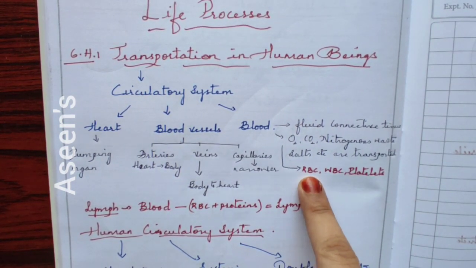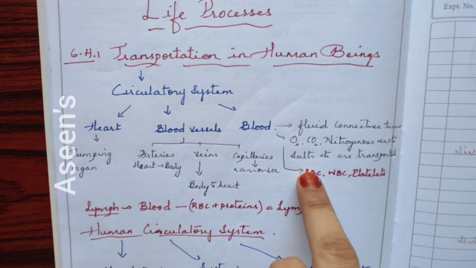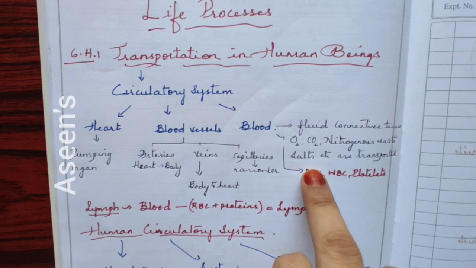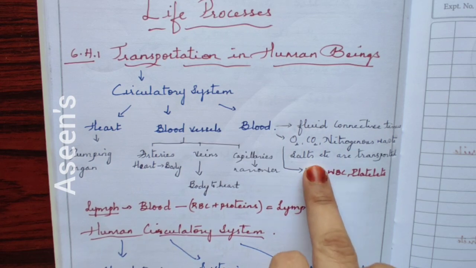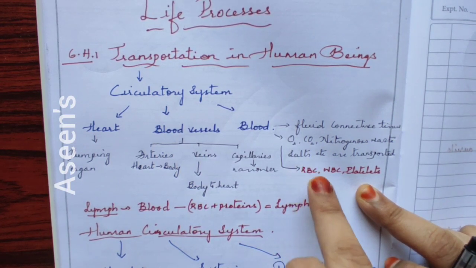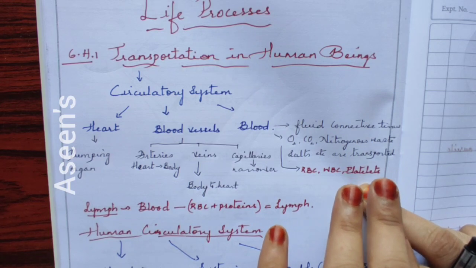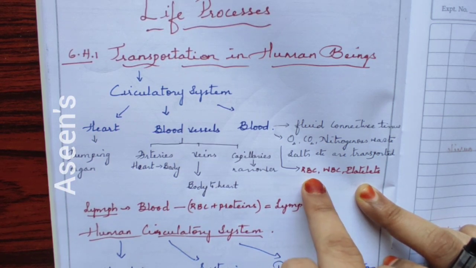As you can see here, red blood corpuscles means this is red in color. This is the one which has the pigment hemoglobin, which is responsible for the red color of our blood. If you remove RBC, your blood is not at all red in color, it will be colorless. So RBC here is not only giving color to your blood, but it is also helping in transportation, and that transportation has to be of oxygen.